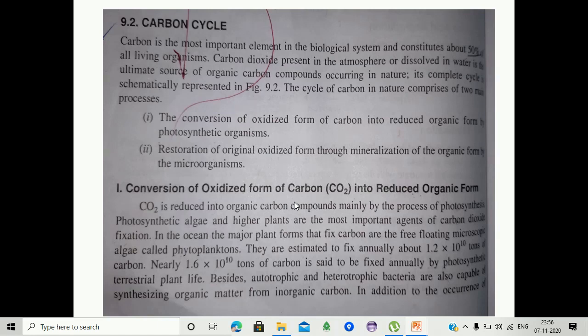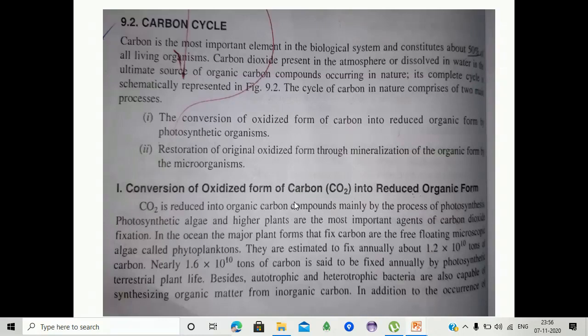The cycle of carbon in nature comprises two main processes. One is the conversion of the oxidized form of carbon into reduced organic form by photosynthetic organisms, and the other is restoration of the original oxidized form through mineralization of the organic form by microorganisms. The first one is conversion of the oxidized form, carbon dioxide, into reduced organic form.